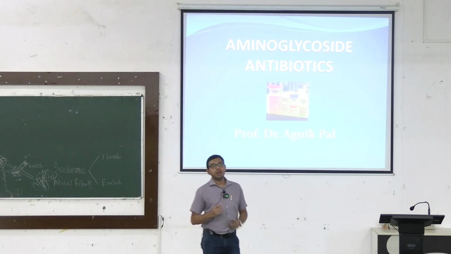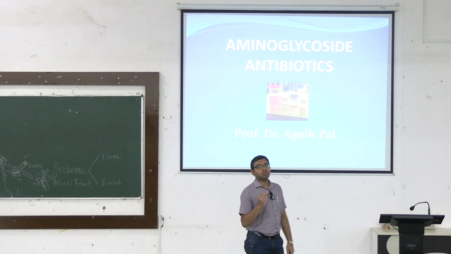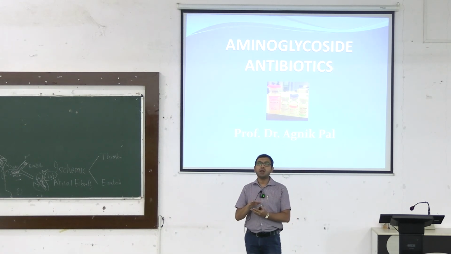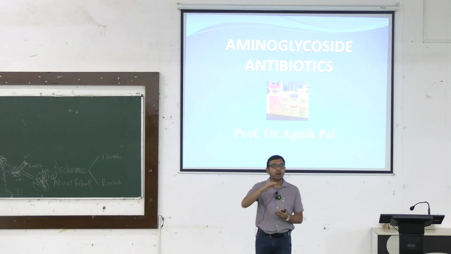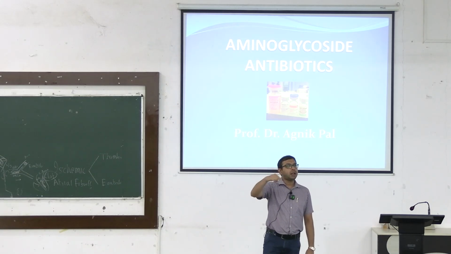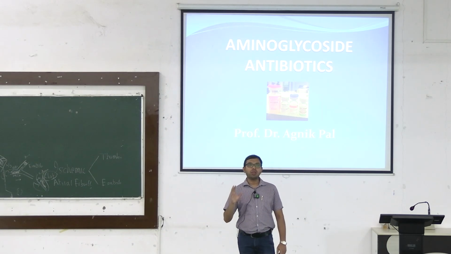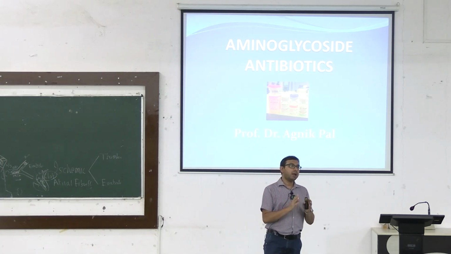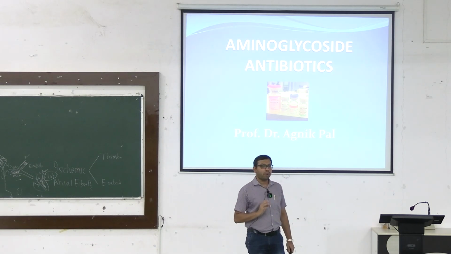This is because these aminoglycosides show concentration dependent killing. That is, if the aminoglycoside concentration is higher than a certain range, it ultimately kills the bacteria. So we give aminoglycosides in a high dose but with less frequency, because their half life is very short, 2 to 4 hours.